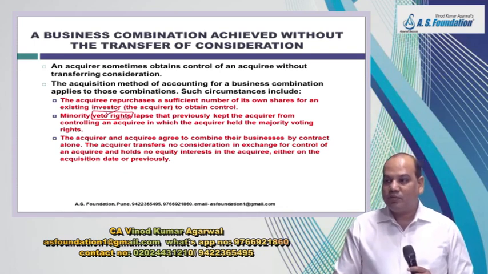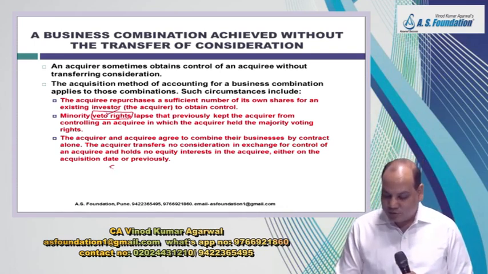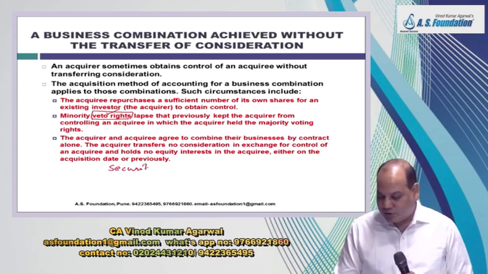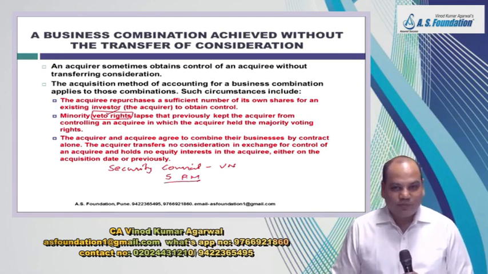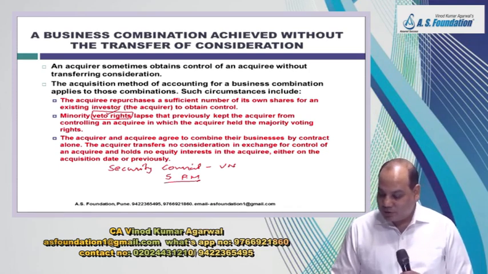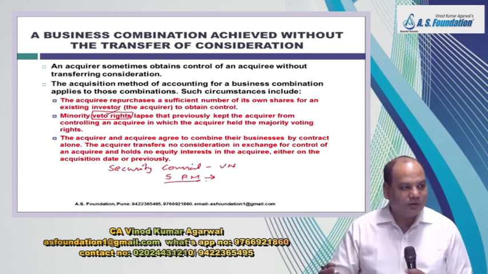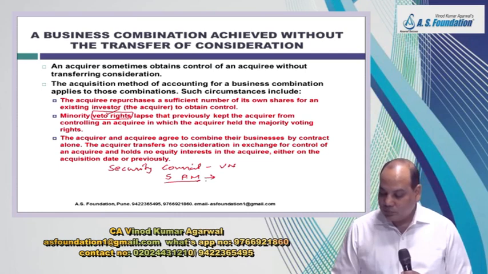Like in the Security Council of the United Nations, there are 5 permanent members, because this word veto right is used there quite a lot. Daily in the newspaper it comes. Now 5 permanent members are there. If they have to take any decision, all 5 should agree. If one of them also disagrees, the decision cannot be taken.